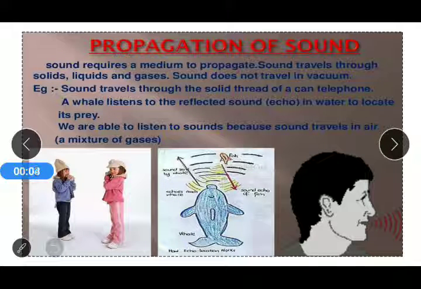Dear students, in the previous video, we learned that sound can propagate through three mediums. That is, sound can travel through solid, liquid, and gas. In other words, sound requires a medium to propagate. Sound travels through solids, liquids, and gases. Sound travels through the solid thread, for example, the solid thread of a can telephone.